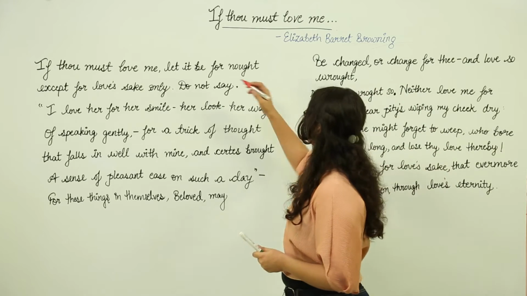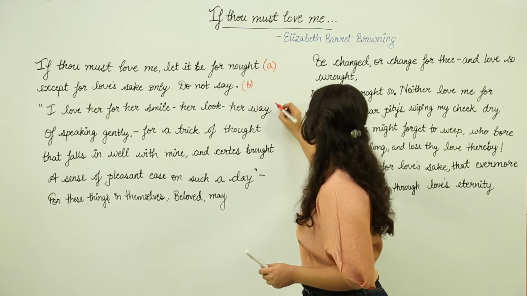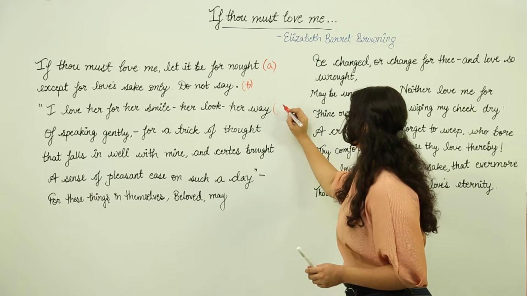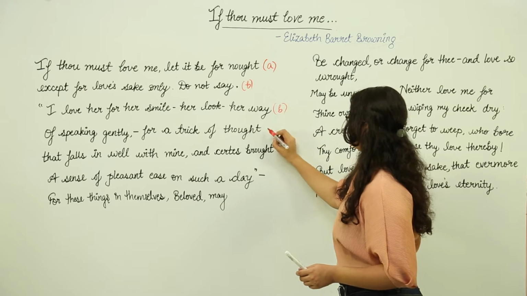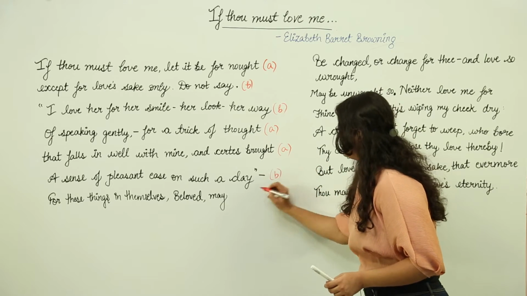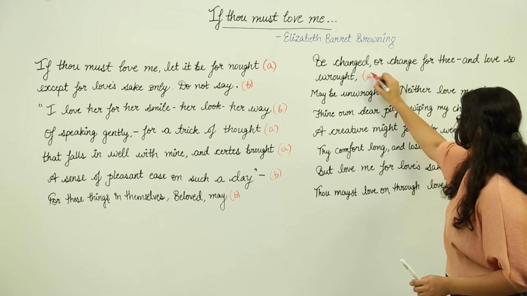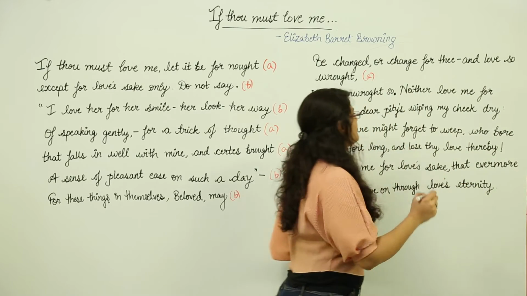Here we see, let's say, not is A, say is B, way is similar to say, so it would be B again, thought A, brought A, day B, may B, then wrought again A. Next we have for.